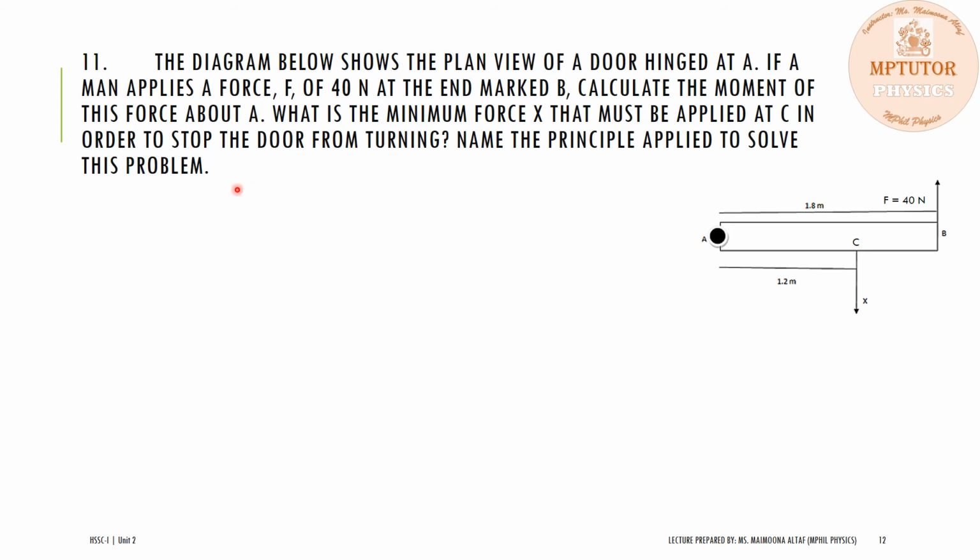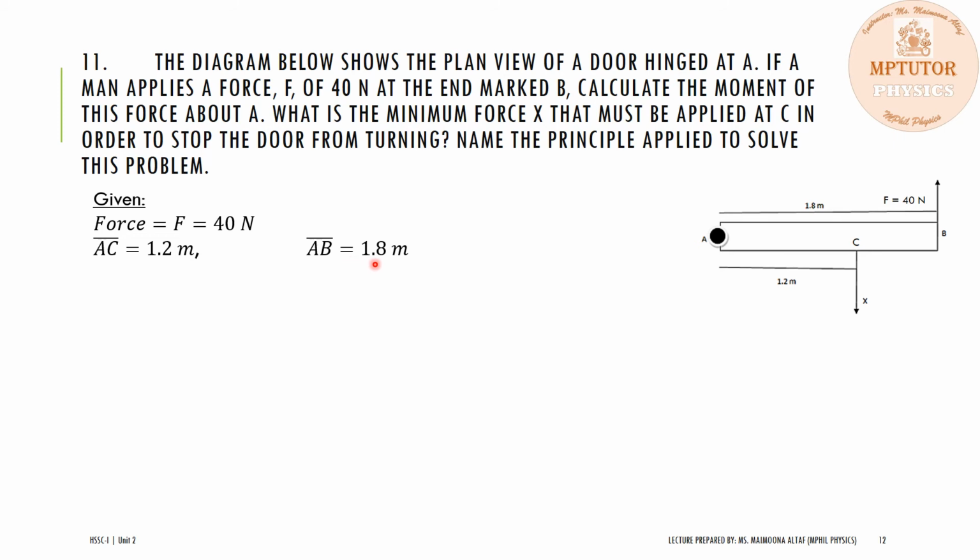Dear student, this question is quite simple. First of all, write down the data which is given in the statement. The force F that the man applies is equal to 40 Newton. The distances are given. The distance between A and C is equal to 1.2 meter and the distance AB is equal to 1.8 meter.